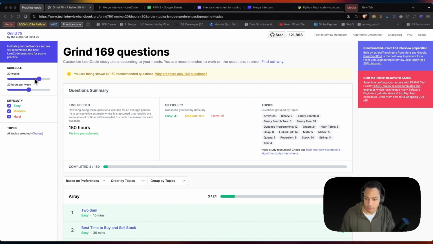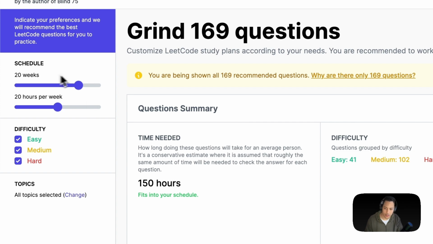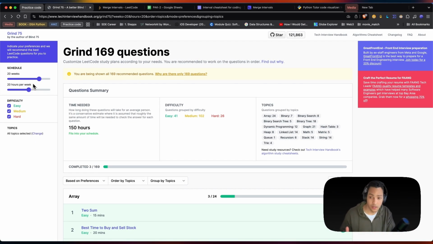Basically, you can type in input and a schedule, right? You calculate how many weeks and hours you can work per week, and it generates a set of questions sorted by topics and difficulties and so on. It shows you a quick question summary here. For my type of preparation, I calculated just 20 weeks by 20 hours per week. I started this, I don't know, three or four months ago, using different lists. I went back and forth between LeetCode and NeetCode and Grind 75 and some other list, right?